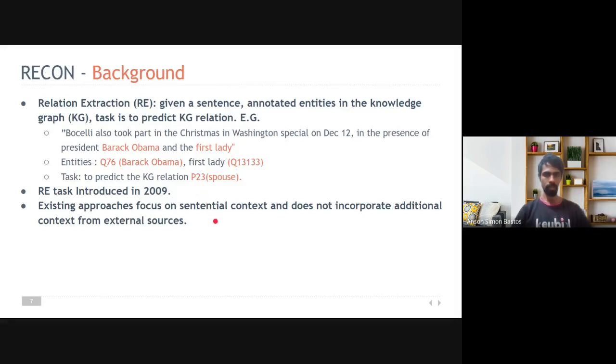Existing approaches focus more on getting information from the context in the sentence and do not consider incorporating additional KG sources. To add another point, there are two variants in the RE task. One is the multi-instance setting, where we consider multiple bags of sentences in addition to the given sentence, and the sentential RE task, where we consider only the given sentence and ignore any other sentences present in the document.